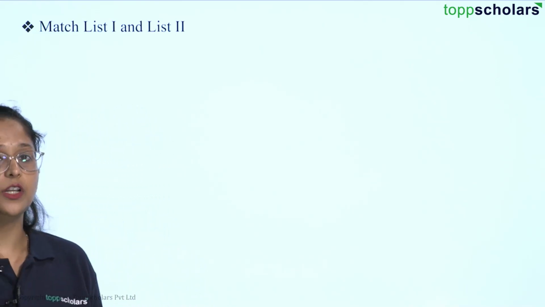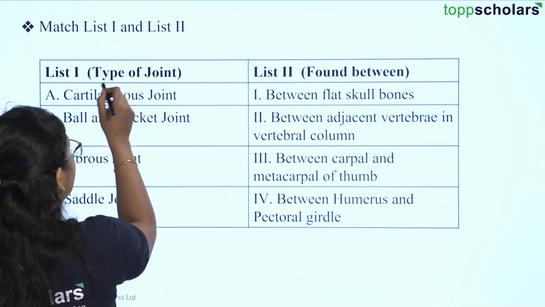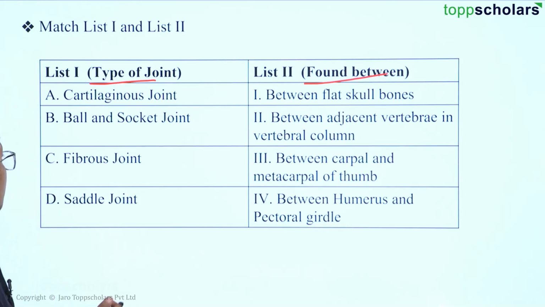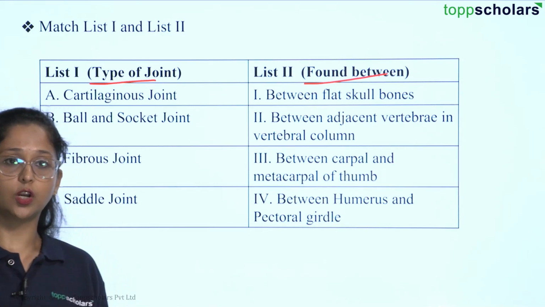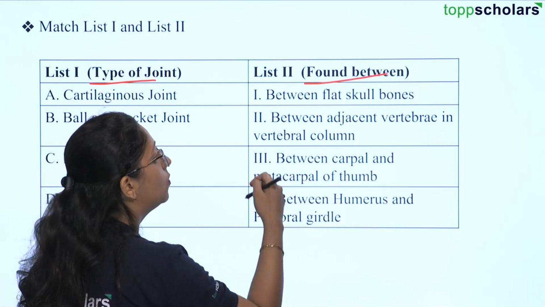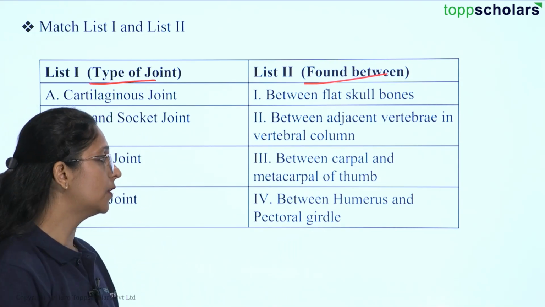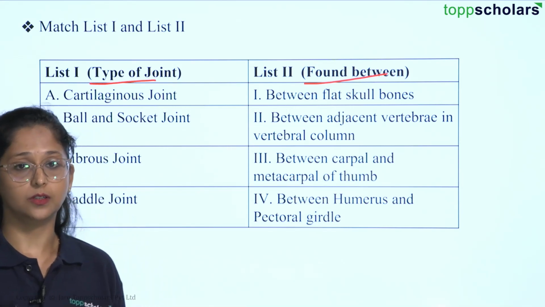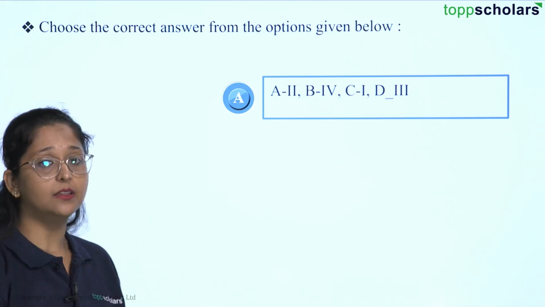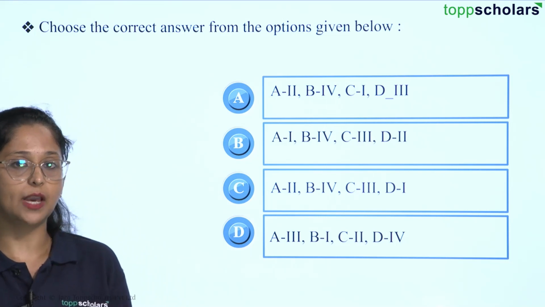So here students, we have to match the components from list 1 and list 2. In list 1, we are given the type of joints and in list 2 the location where exactly they are present. So we have cartilaginous joint, ball and socket joint, fibrous joint, and saddle joint. And we have between the flat skull bones, between adjacent vertebrae in vertebral column, between carpal and metacarpal of thumb, between humerus and pectoral girdle. We have to determine the possible combinations and then determine the option, A, B, C or D, depending upon the combination that we are getting.